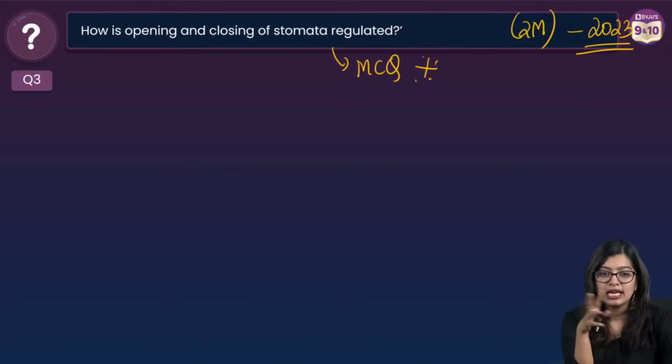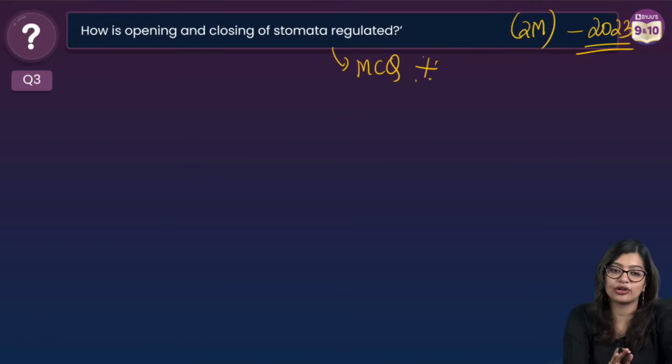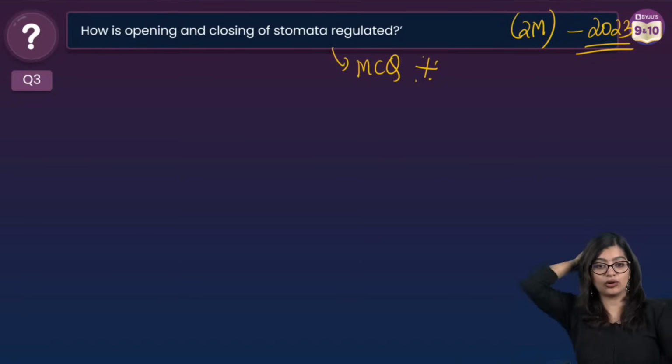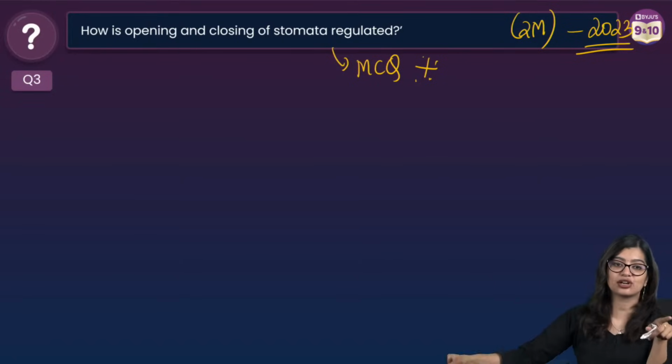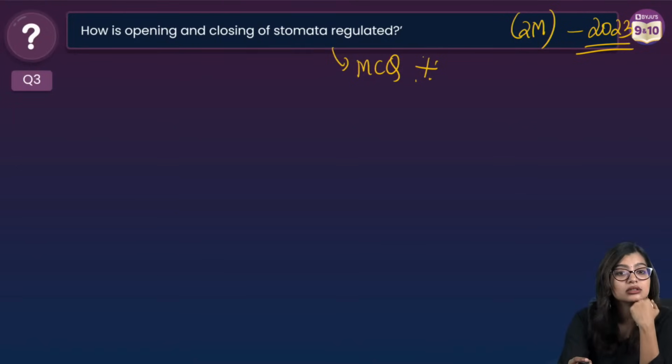By guard cells. If you write only guard cells, I will give you only 1 mark. Why? Why will I give you only 1 mark if you write only guard cells? Yes, Sakshi, Mahek, again, half mark.